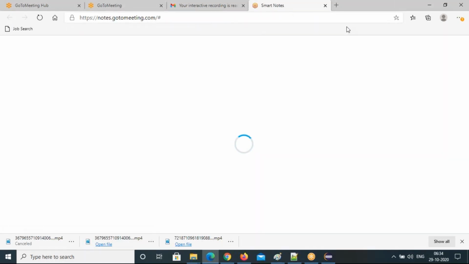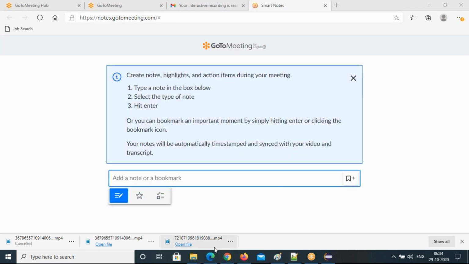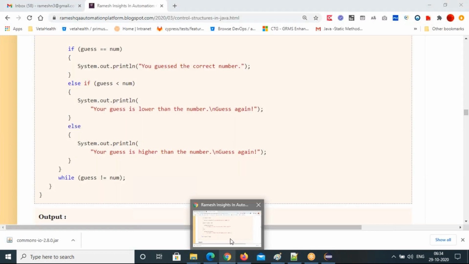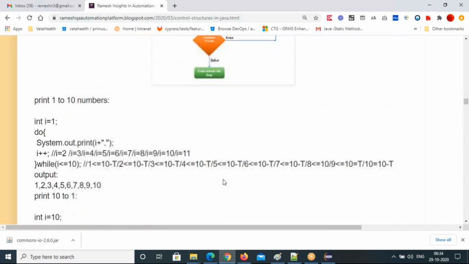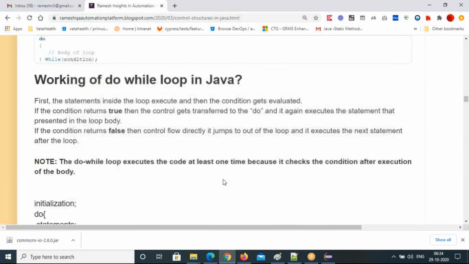Any questions on while loop programs? Did you get a chance to practice? No questions, Ram. Yeah, okay.